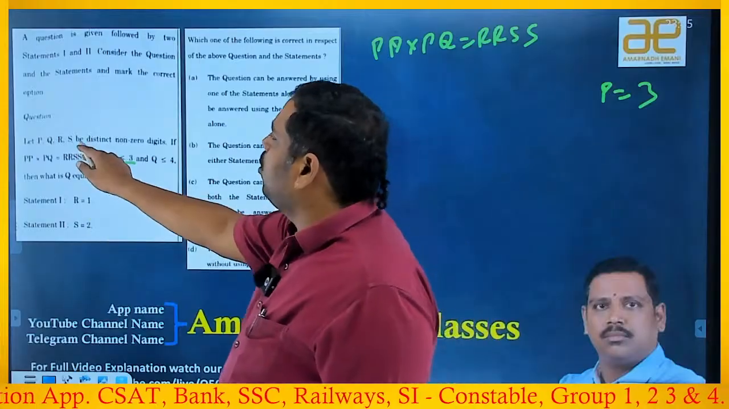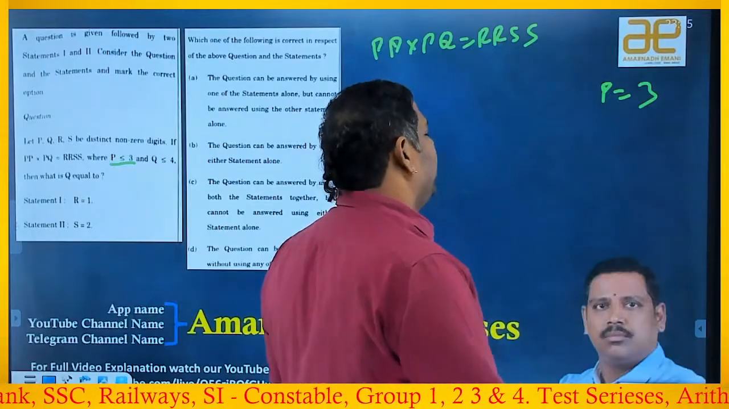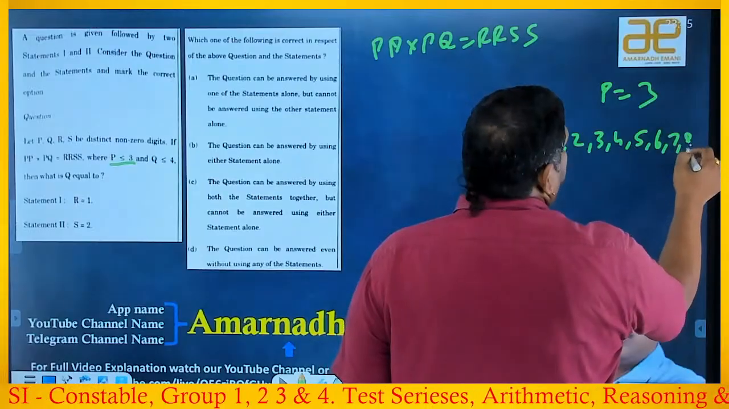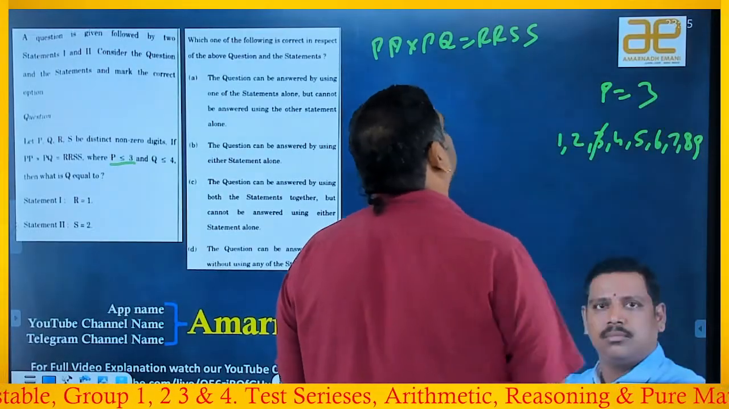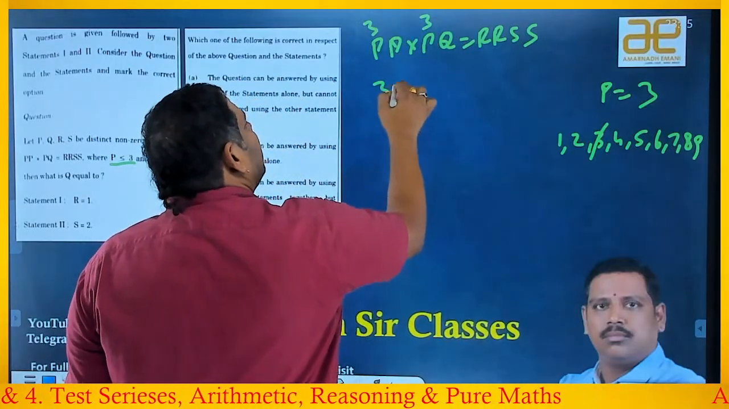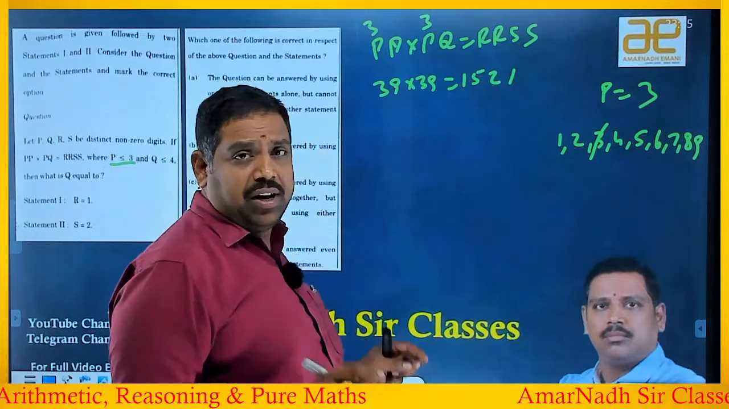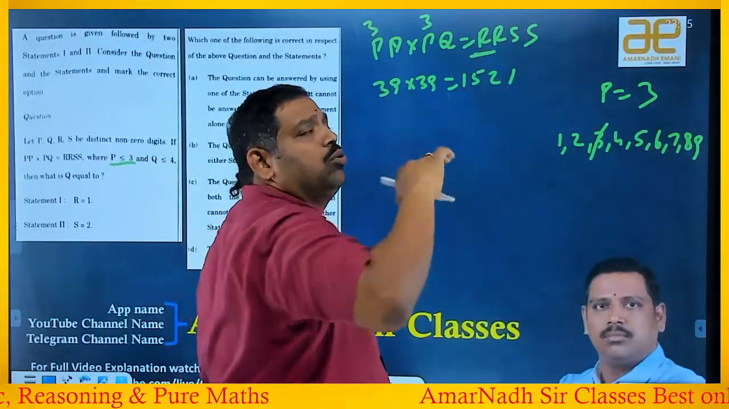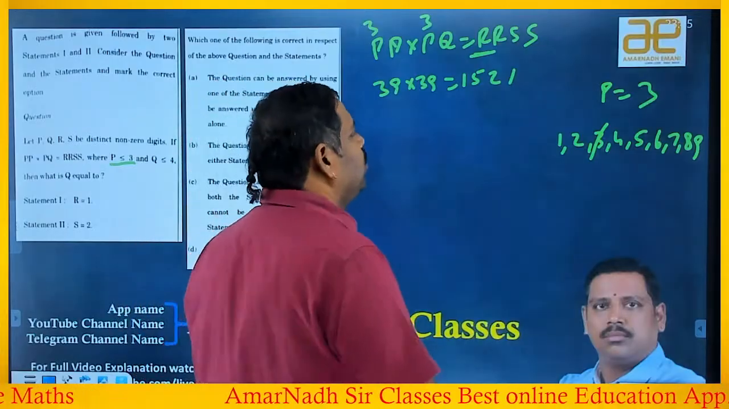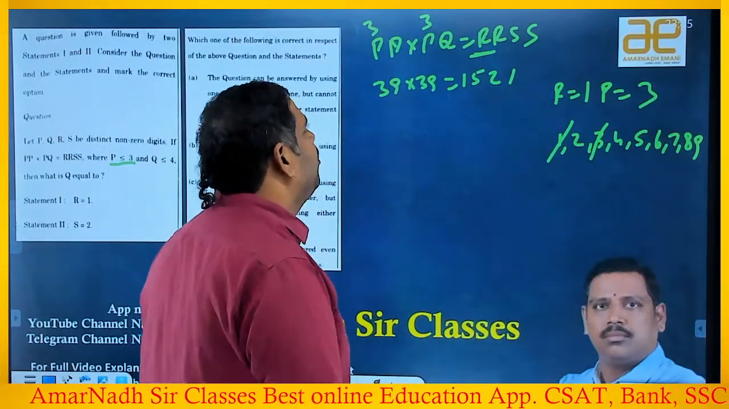Okay, so P, Q, R, S are distinct non-zero digits. Okay, all are distinct non-zero digits. So 1, 2, 3, 4, 5, 6, 7, 8, 9. I have to take P as 3 already. Okay, remove. So the beauty is P can take 3. The maximum value is 39 into 39, which means 1500 only, right or wrong? 1500 only means this digit will never go to 2, 3, 4 and so on. It is restricted to 1 only. So the R value is definitely 1, right or wrong?